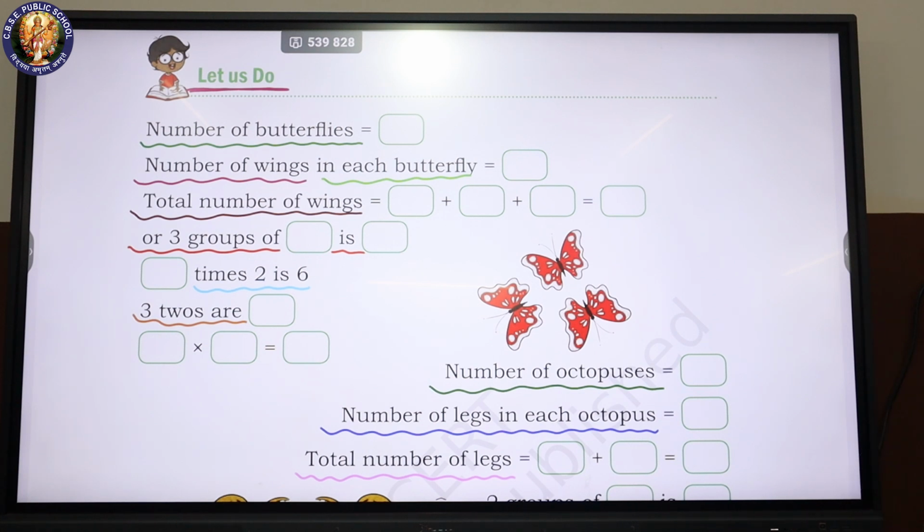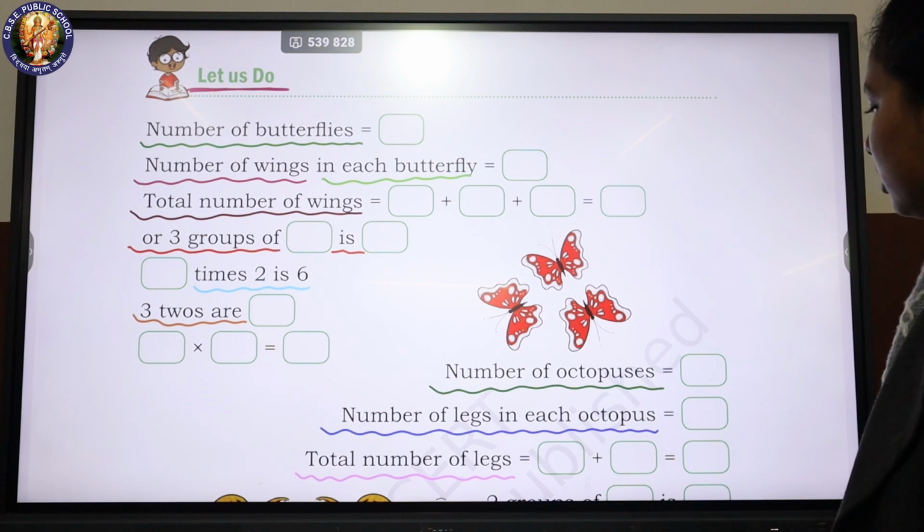Number of octopuses is equal to blank. Number of legs in each octopus is equal to blank.